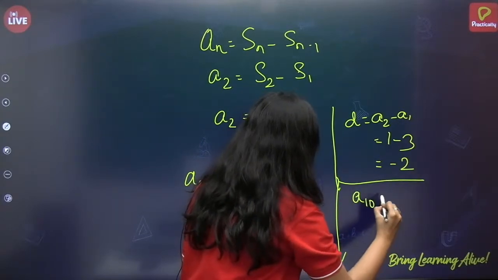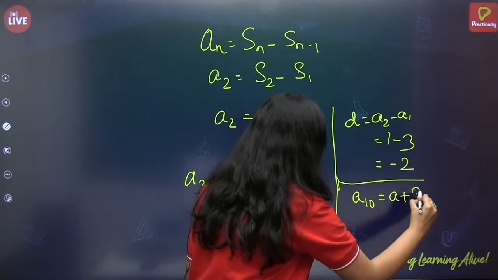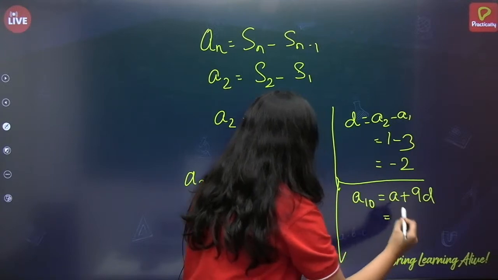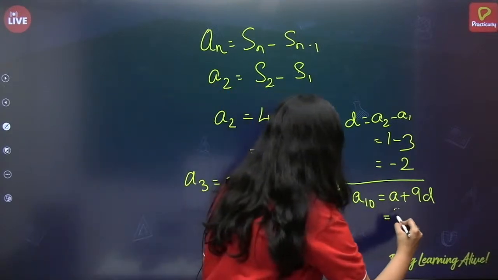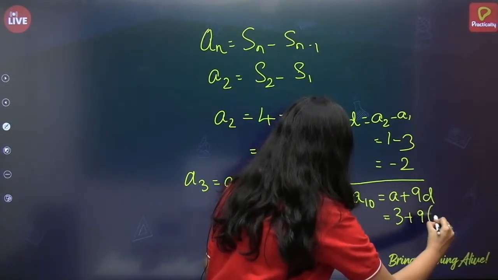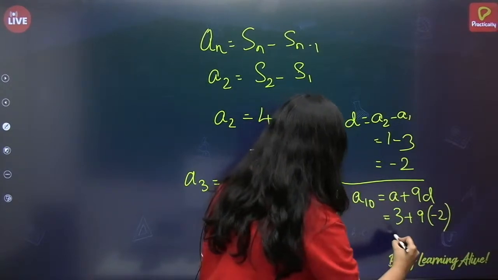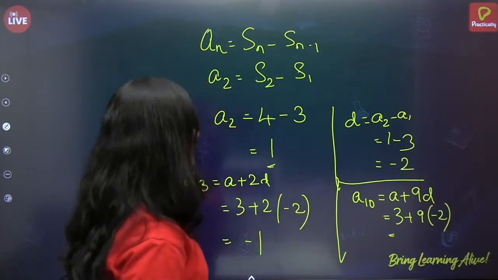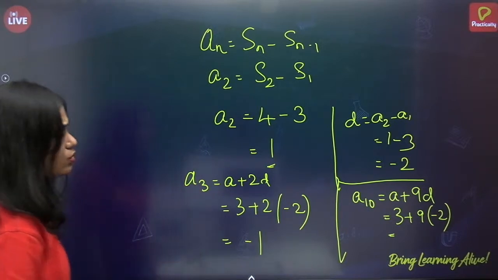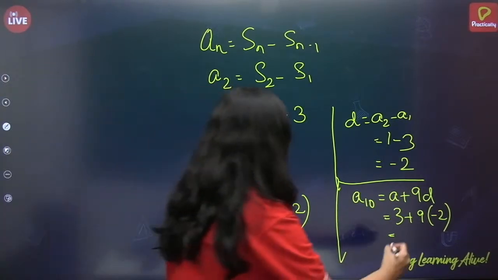A10 is equal to A plus 9D. Just substitute. What is A? 3. What is the common difference? Minus 2. 3 minus 18. What is 3 minus 18? Minus 15.